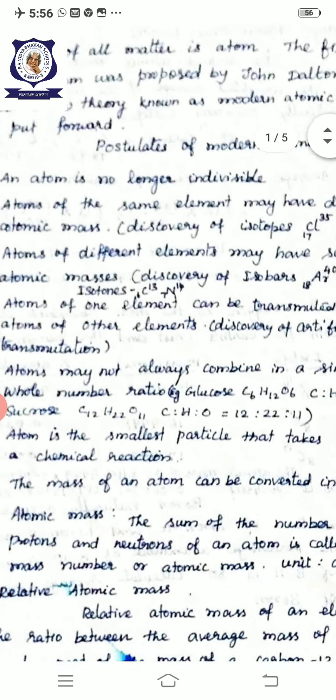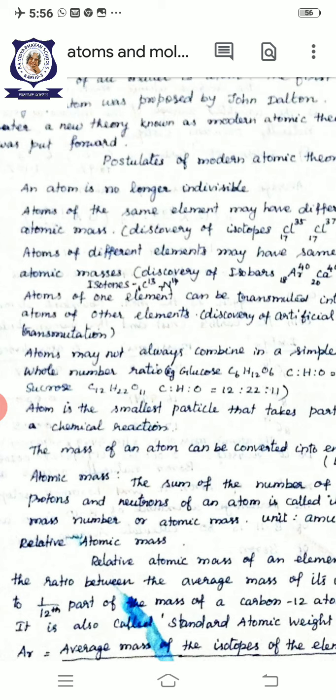First one, atom is no longer indivisible. It is divisible. After the discovery of electrons, protons, and neutrons, which are atomic particles, we know the atom can be divided. According to John Dalton, the atom is indivisible. It is the basic unit.